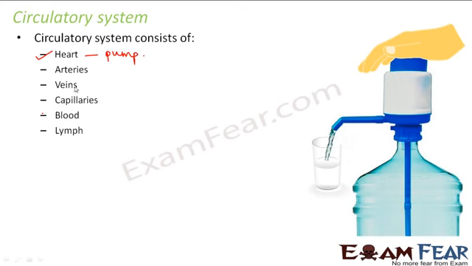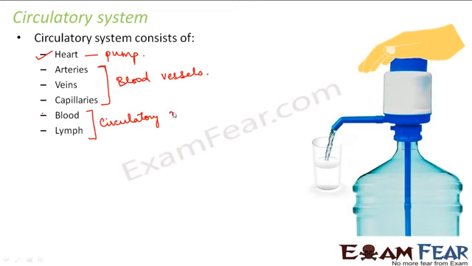Other than the heart, we have arteries, veins and capillaries. What are these three? These three are nothing but the blood vessels. As I mentioned before also, the word vessel means container. So a container containing blood. That means these are vessels which carry blood from one place to another. So they are the blood carriers. Other than that, we have blood and lymph. These are the fluid-like substances. So they actually form the circulating medium.